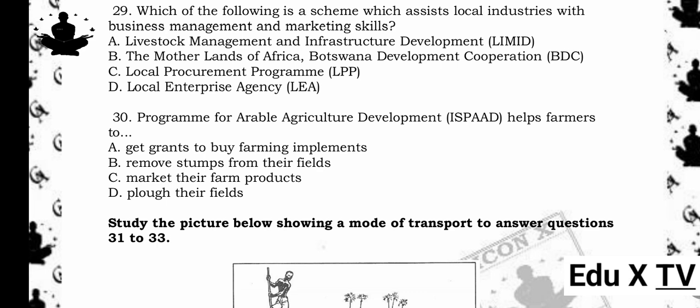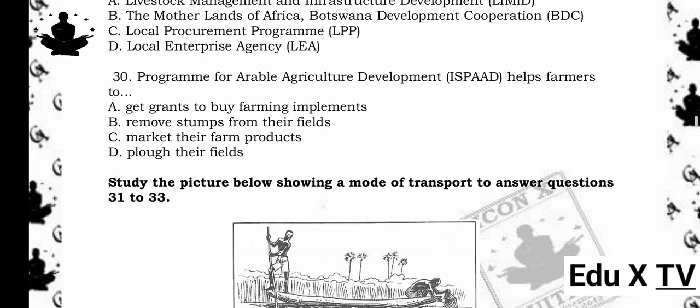Reason being, LEA is a government agency in Botswana that supports small businesses. It offers business management training, marketing assistance, and mentorship to help local entrepreneurs grow and sustain their enterprises.